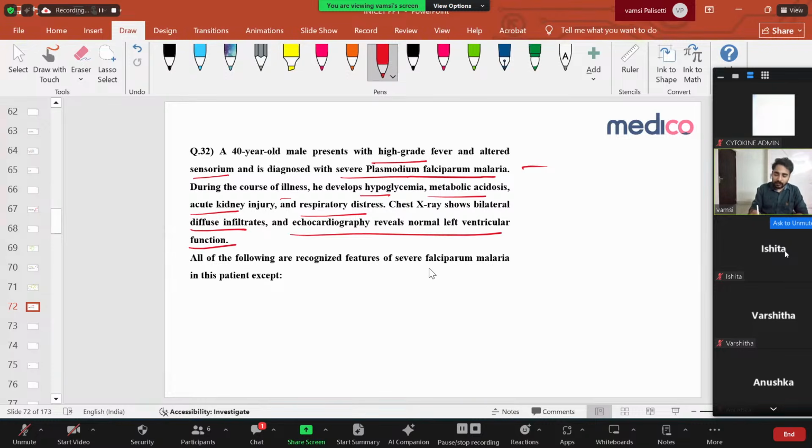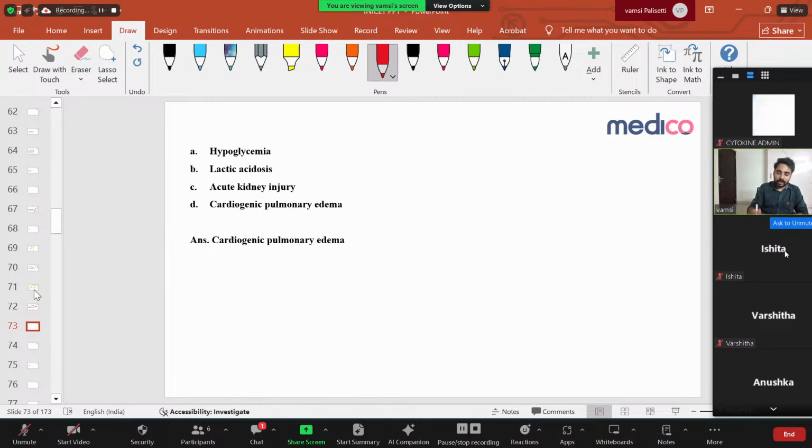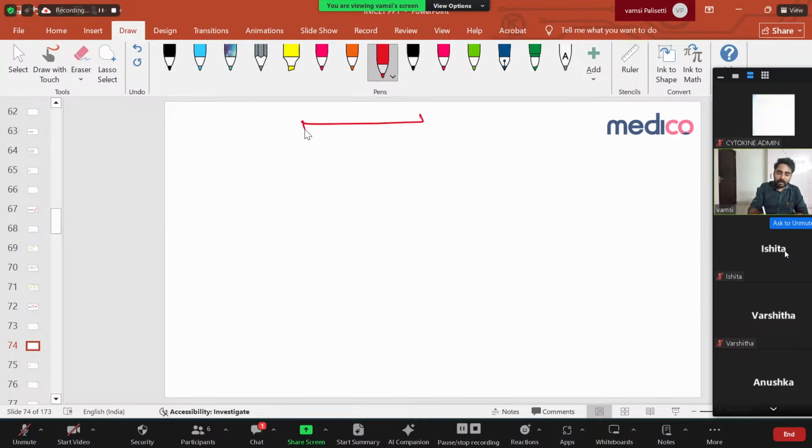All of the following are recognized features of severe falciparum malaria, except, right? So the exam is asking about when you will say it's a severe falciparum malaria. I discussed this already. Malaria has uncomplicated and complicated forms. If you see the complicated form, that means he's having some organ damage.